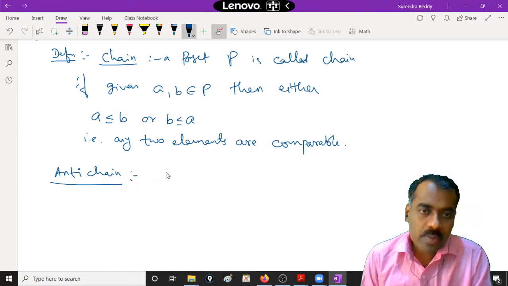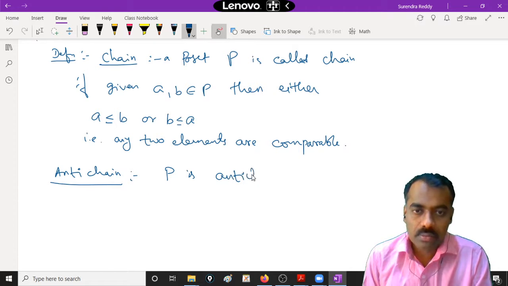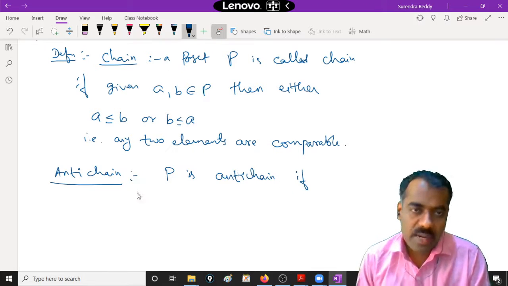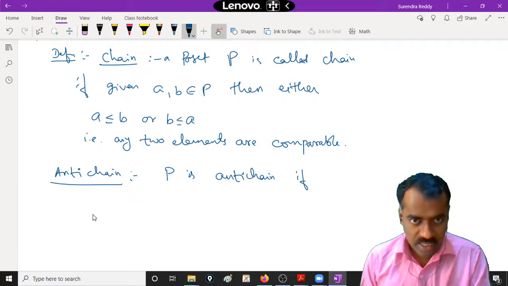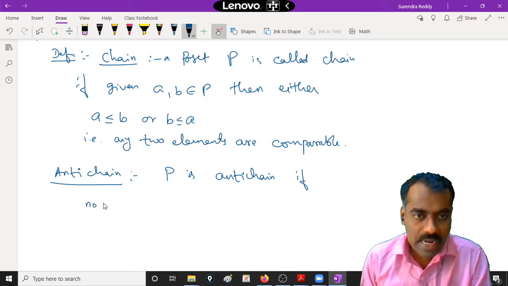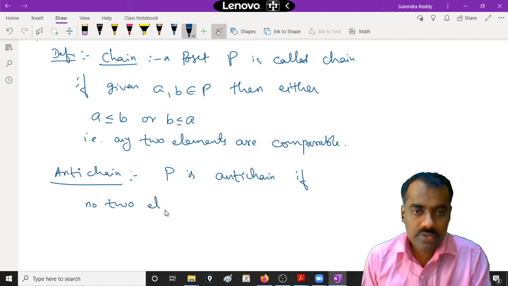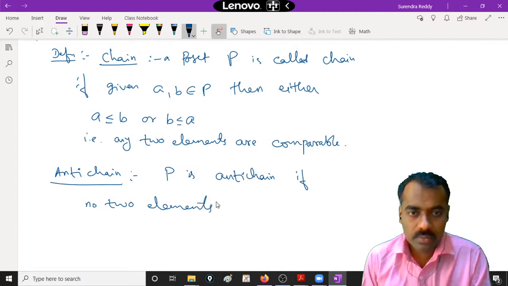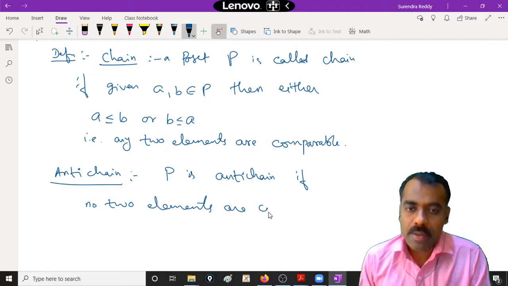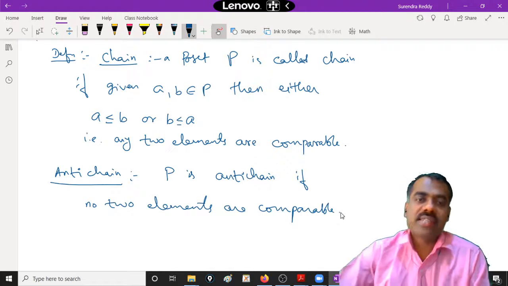So a poset P is said to be anti-chain if it is completely contradictory to this one. Completely, that means quite opposite. That means if no two elements are comparable, then we say that it is anti-chain.